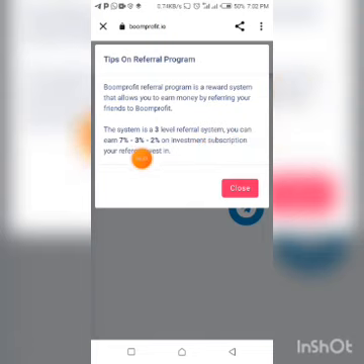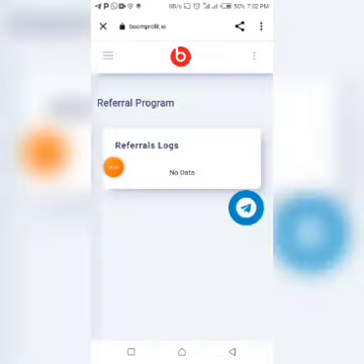You can earn 7%, 3%, 2% on investment subscription. Whenever you refer friends, you earn 7% for your direct referrals. For the second generation referrals, when the people you refer refer others, you earn 3%. When those ones refer others, you earn 2%. So that is a 3 generation referral program. Okay, that is quite understood, guys.